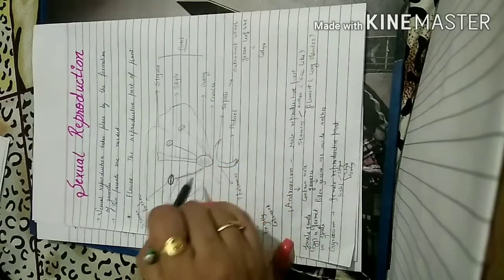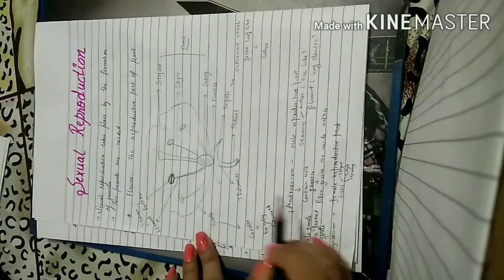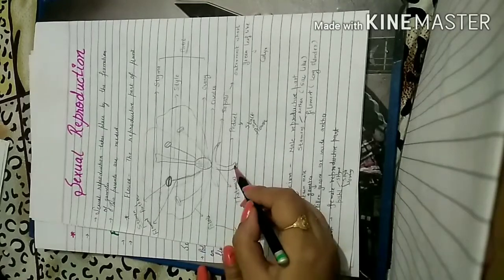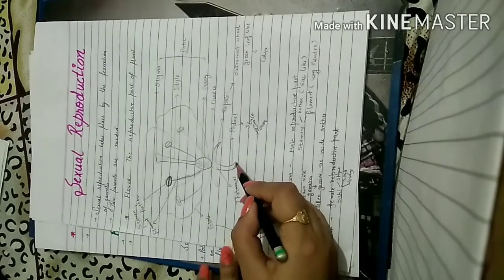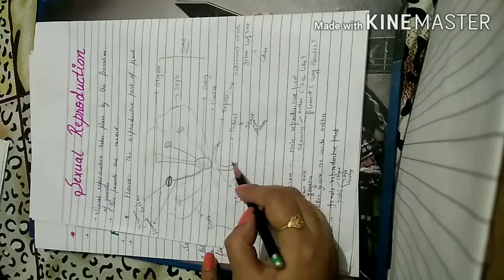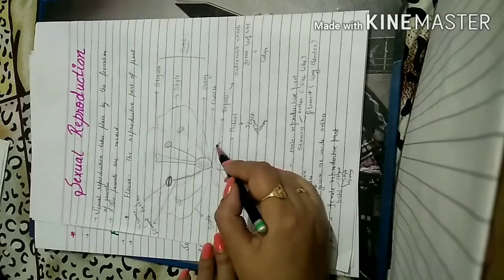So let us just study here about androecium and gynoecium. Then there is a pedicel. Pedicel is the stalk of a flower, and the swollen or the terminal part of the pedicel is known as thalamus. Then comes the sepals.